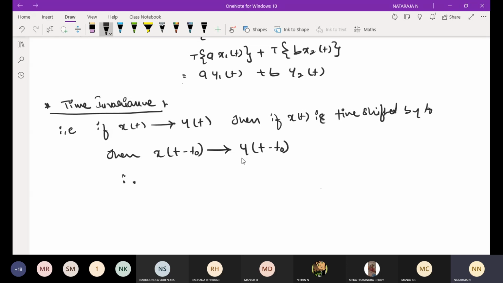Therefore, the corresponding time shift should appear at the output. It means that if there is a change in the input, automatically the change will be in the output. That is the meaning.